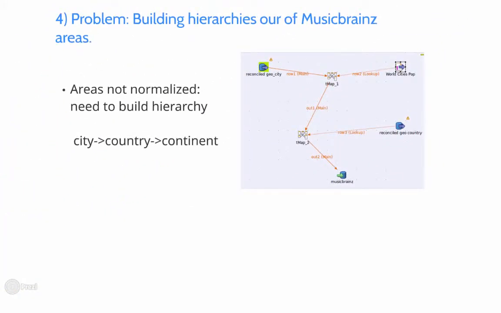The area table in MusicBrainz is not normalized. That means that all geography types are in one table: cities, countries, continents. A lot of entities are referencing the area table, and we cannot tell which type of geography they are using. In our data warehouse, the geography information is hierarchical, so we had to build the hierarchies out